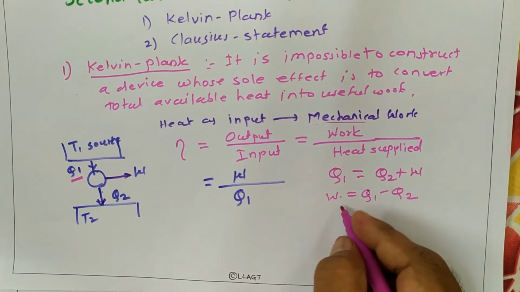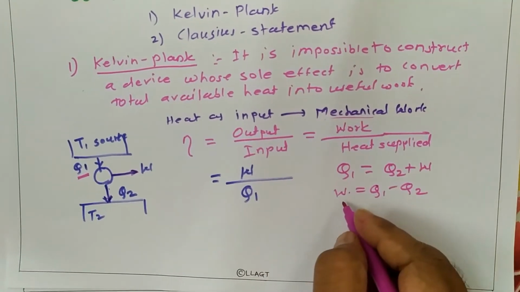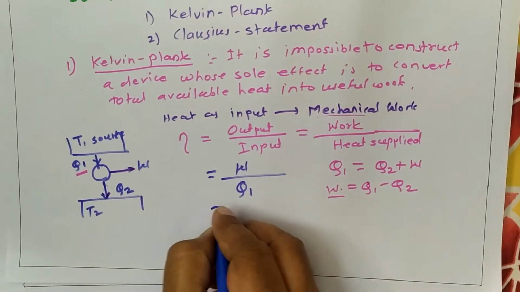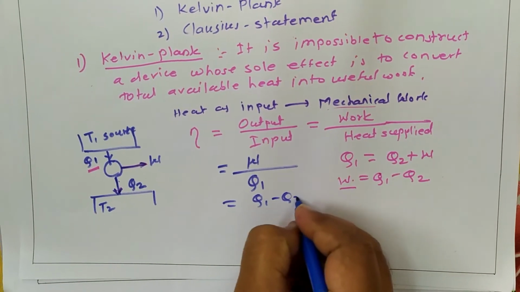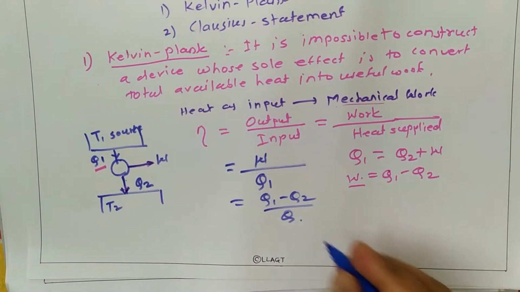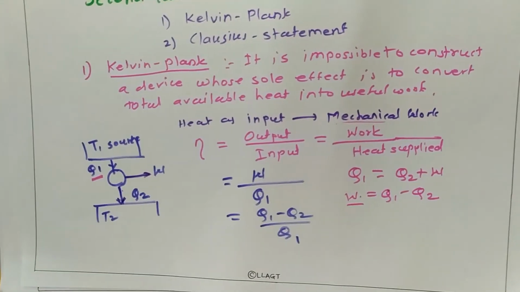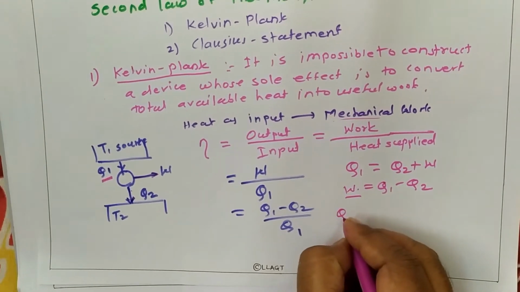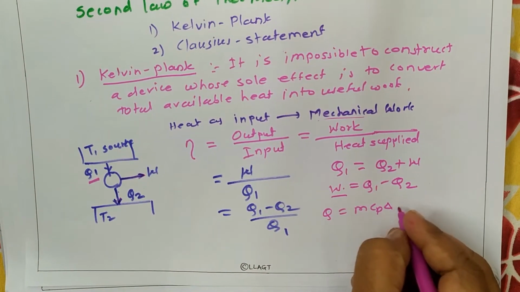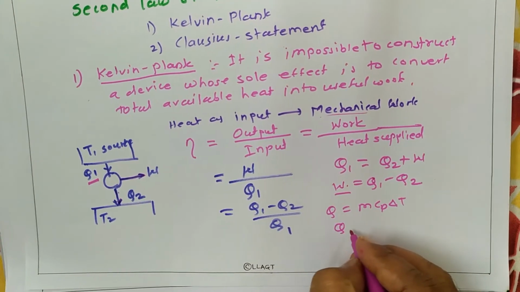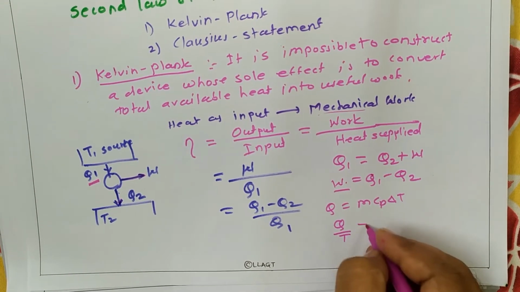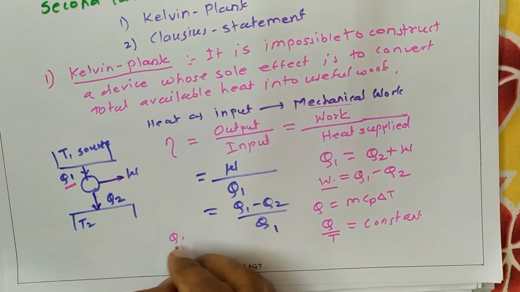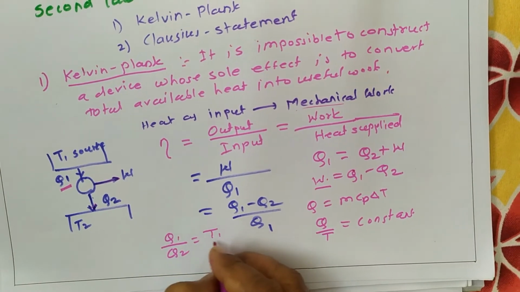We can put this value of W in terms of heat, so we can write efficiency as Q1 minus Q2 upon Q1. From heat transfer, we have the equation Q is equal to m Cp delta T, from which Q by T is equal to constant, and for this condition we can write Q1 by Q2 is equal to T1 by T2.